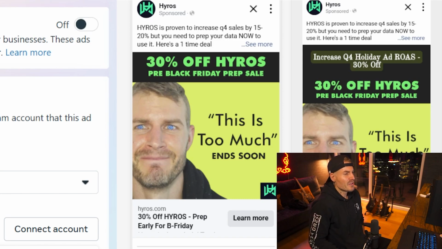So to wrap things up, let's look at one other image ad that works very, very well. This works well on GDN. It works well on Facebook ads. This crushed it for us. And this is a different type of image ad, but it's not too different. I just want to point out a few things that are key here.